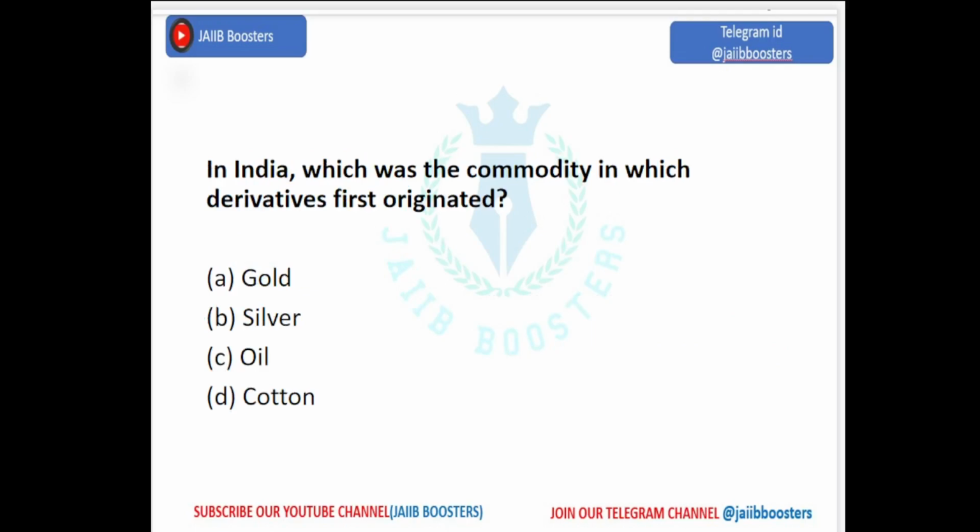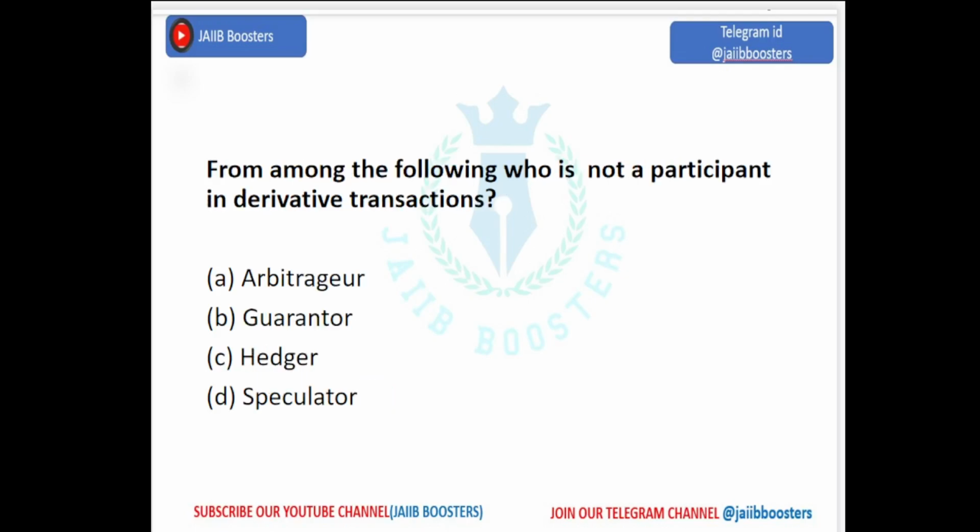In India, what was the commodity in which derivatives first originated? Gold, silver, oil, cotton. Which first? Cotton. Cotton was the commodity in which derivatives were first introduced. From among the following, who is not a participant in derivative transactions? Arbitrator, guarantor, hedger, speculator. Guarantor is not a participant in derivative transactions. Arbitrator, hedger, speculator. These three are the participants in derivative transactions.